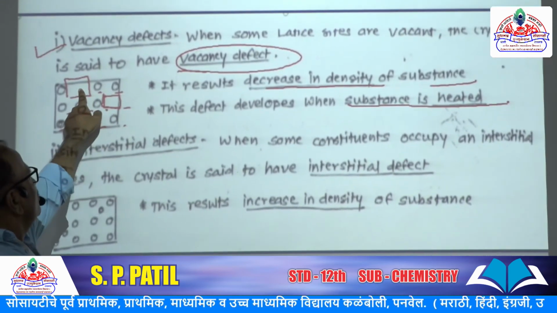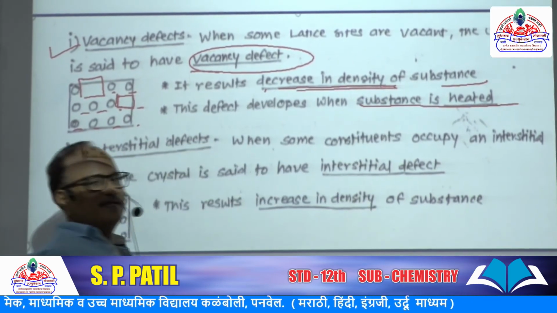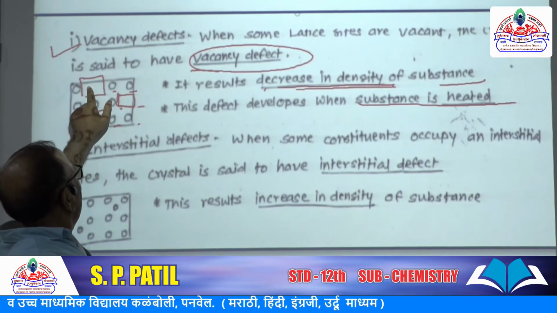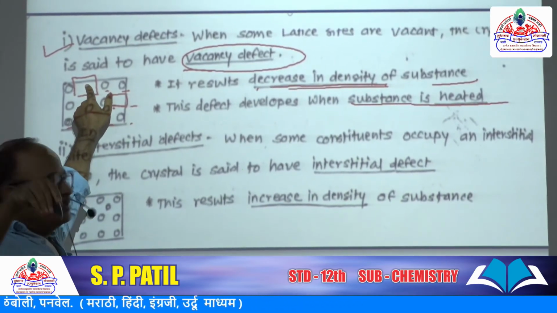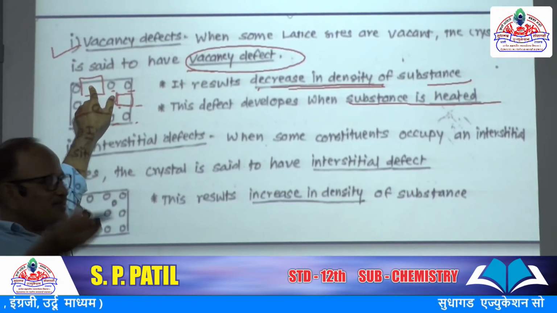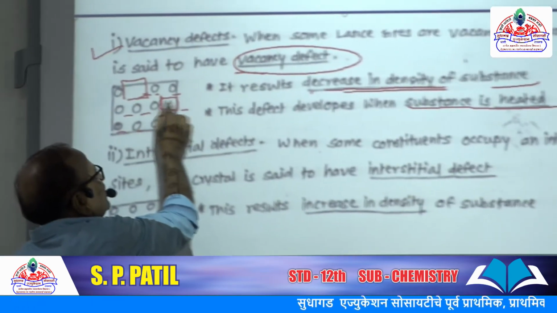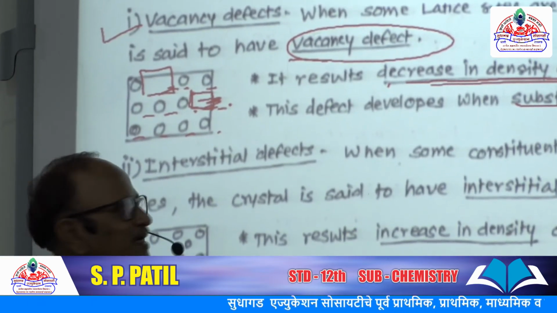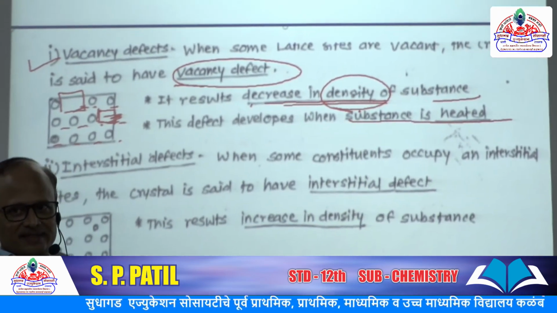So here, because of this vacancy defect, the substance decreases in density, the proper density, because in a pure crystal this site was filled by the proper spheres, proper atoms. So it has one density. If there is a vacancy, and no particle is present, then the density of that substance is decreased.